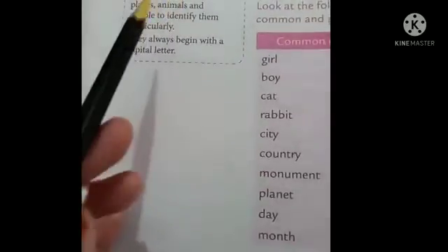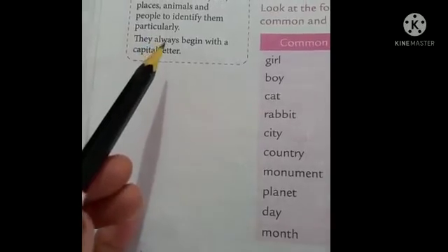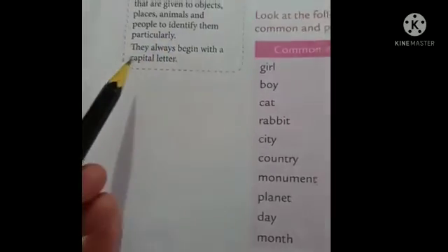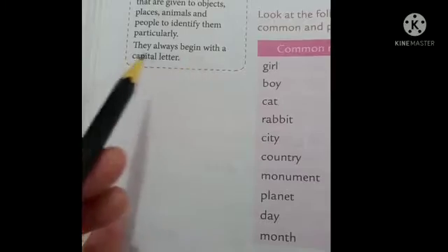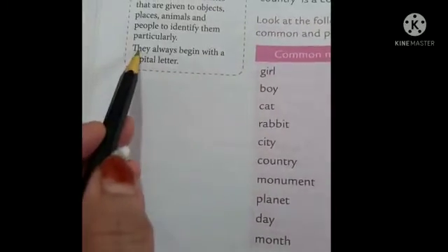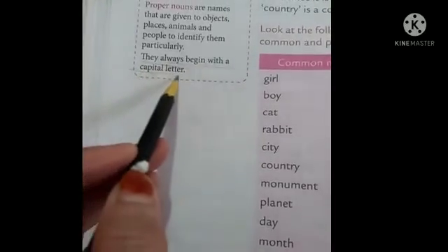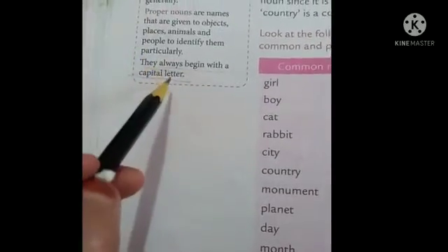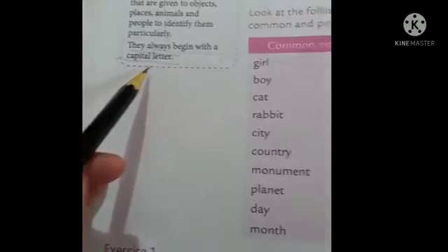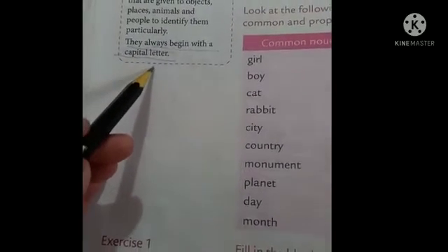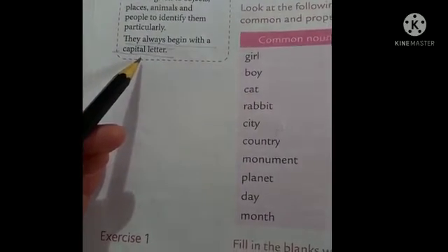So one is general and this one is particular, special, and they always begin with a capital letter. Students, underline this sentence: they always begin with a capital letter. Which noun? Proper noun always begins with a capital letter. This is the way you identify the proper noun very quickly.